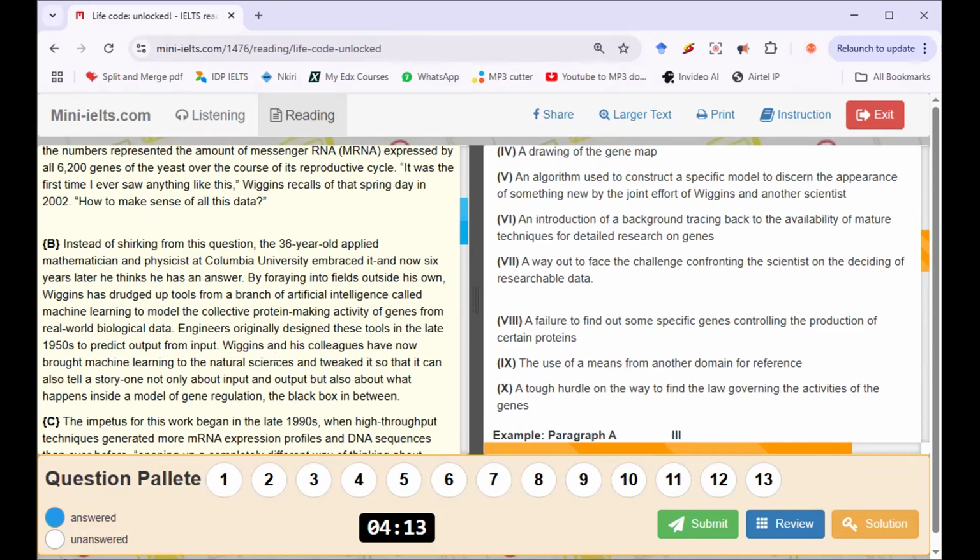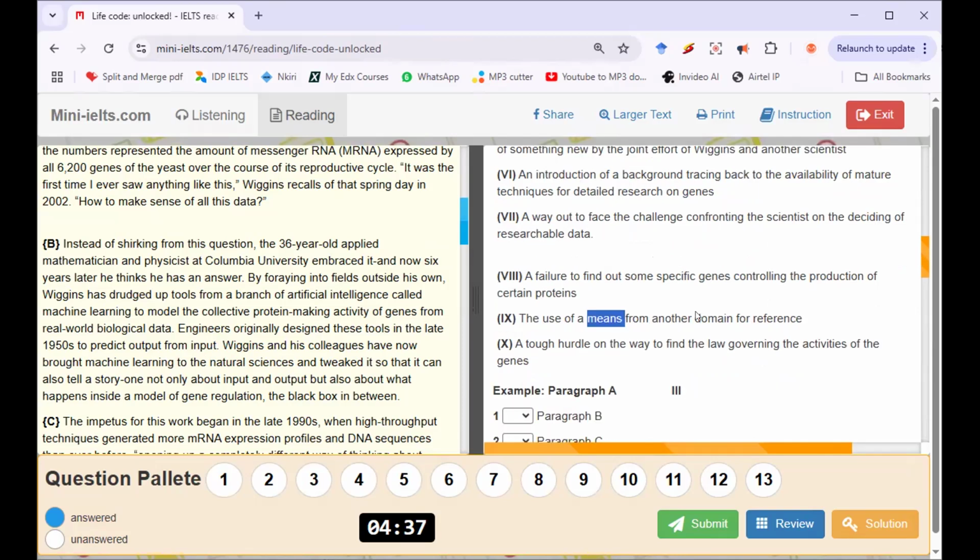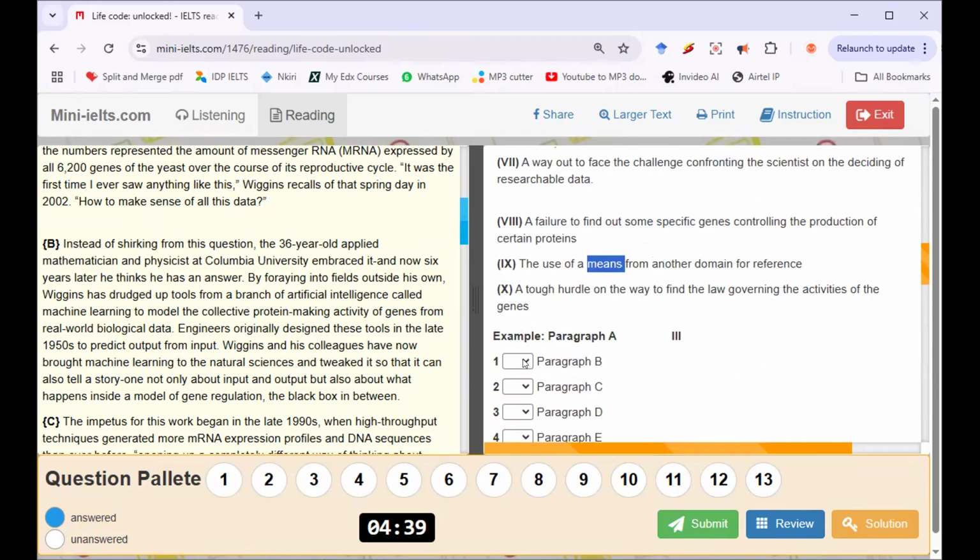Can you see another domain? And tweaked it so that it can tell a story, not only about input and output, but also about what happens inside. I think paragraph B can be matched to this statement. Number 9, the use of means. What's the means? Machine learning. From another domain. What's the other domain? AI, artificial intelligence. You understand? So paragraph B, number 1, will be matched to statement number 9.